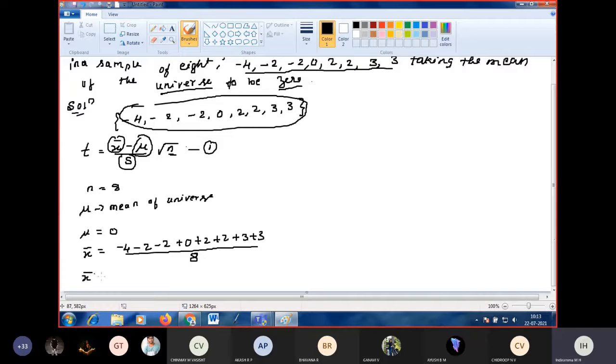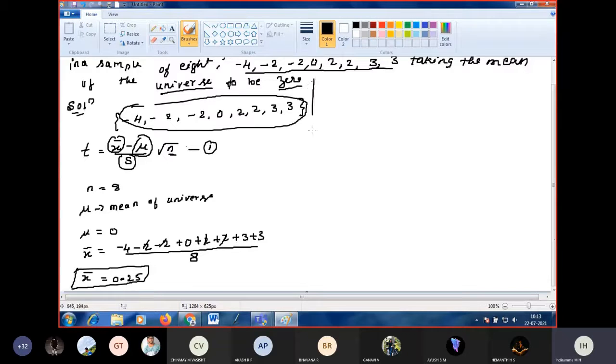What do you get for x bar? 0.25. X bar is 0.25. Average of the sample is 0.25.